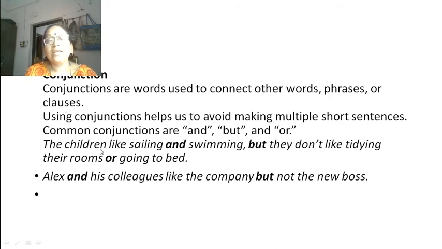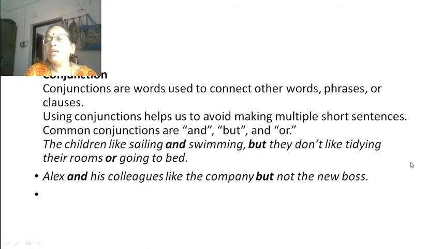The children like sailing and swimming, but they don't like tidying their rooms or going to bed. So here, the children like sailing is one sentence, swimming is another word. So these are joined by the word and. The children like sailing and swimming, this is again one sentence.